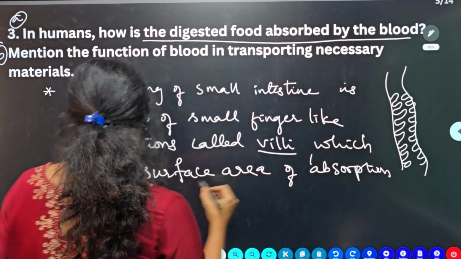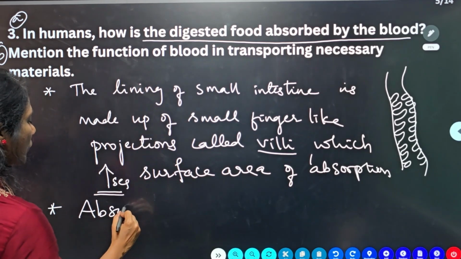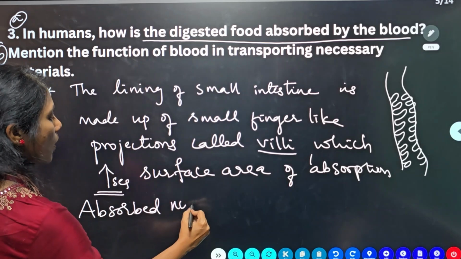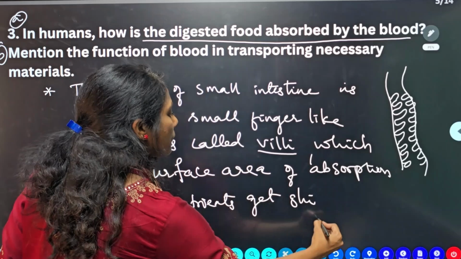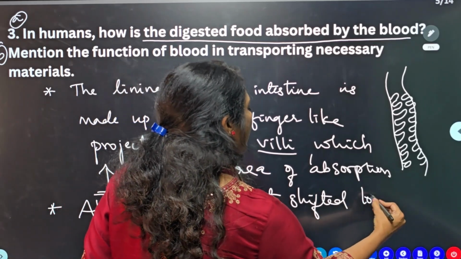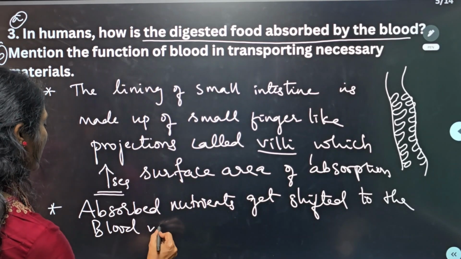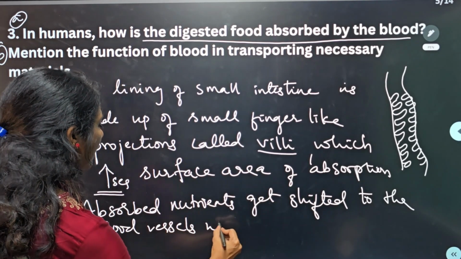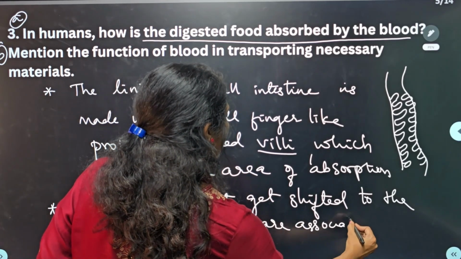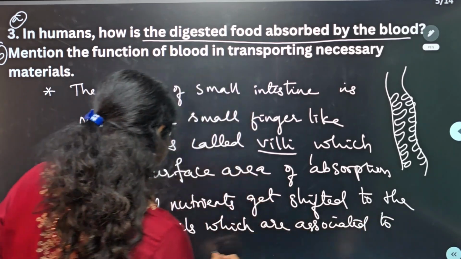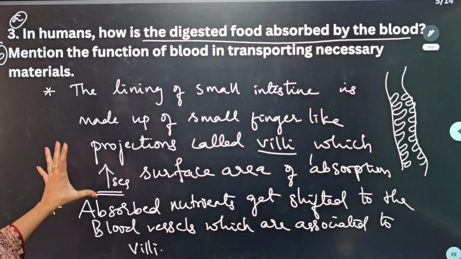Right? And now in the next point, what you can observe? The absorbed nutrients get transported to the blood vessels which are associated with villi. So these are the points you can mention.